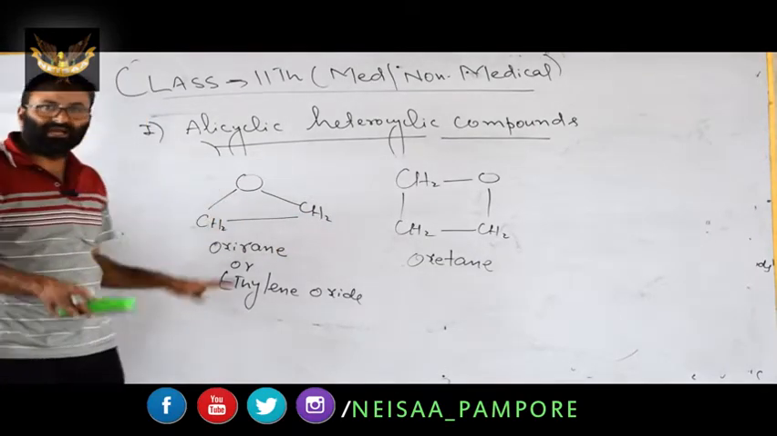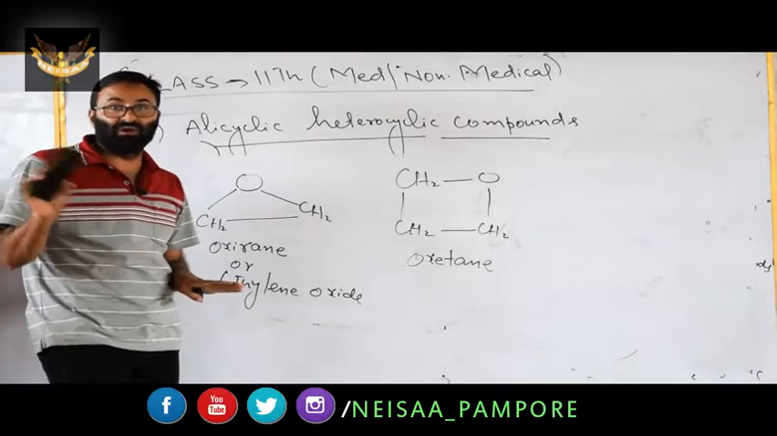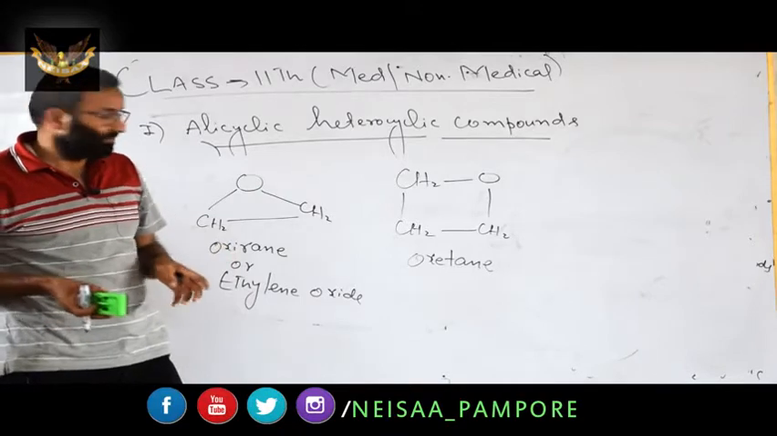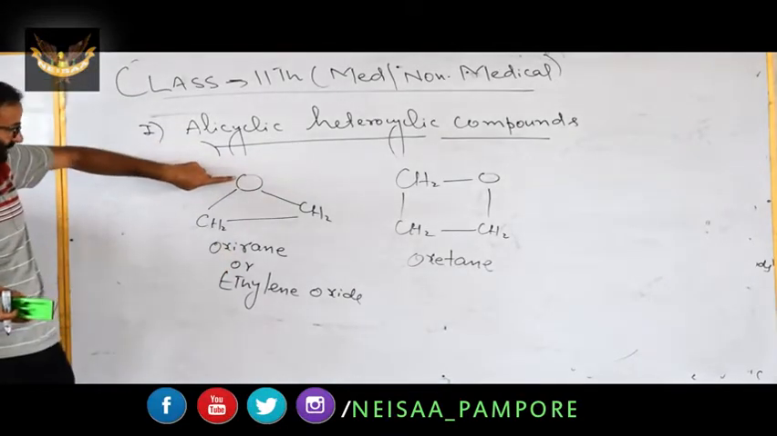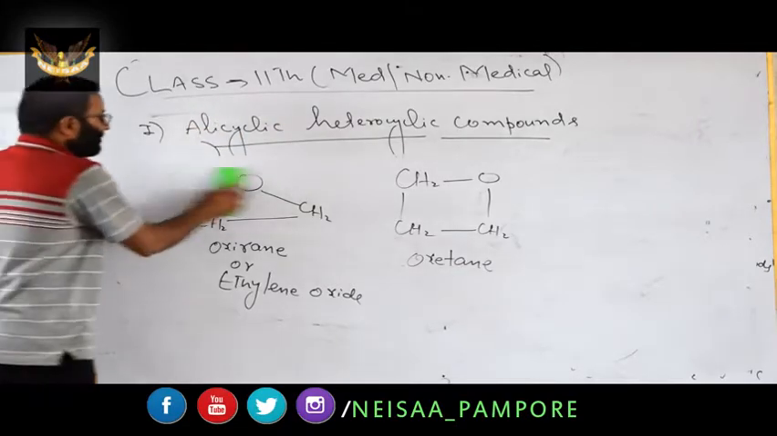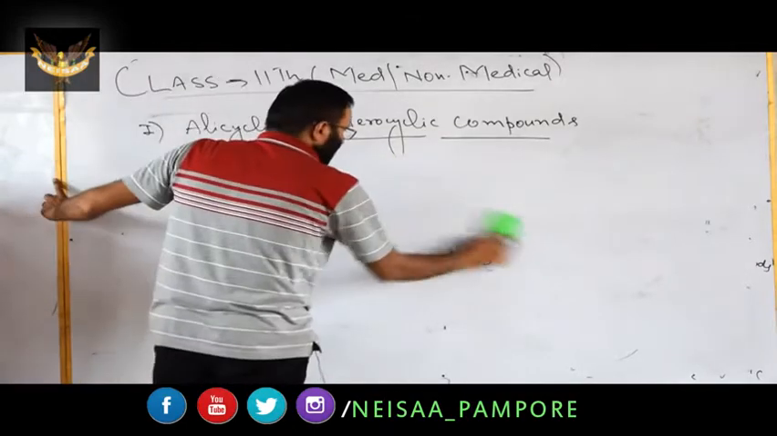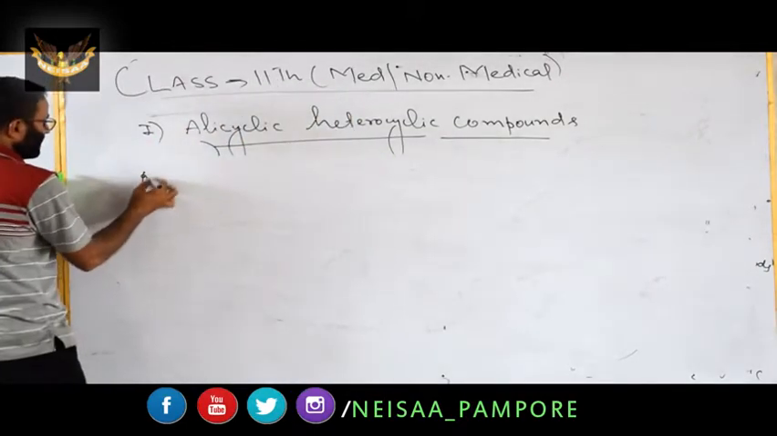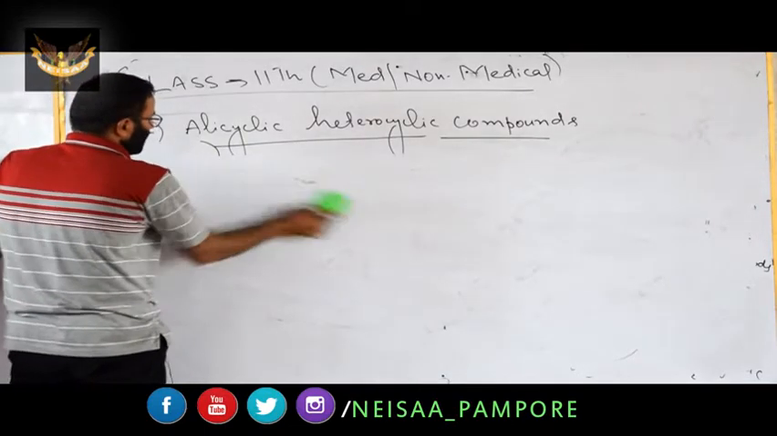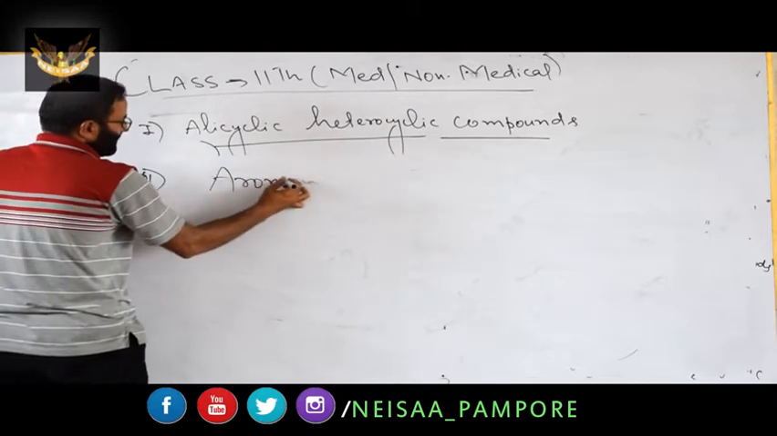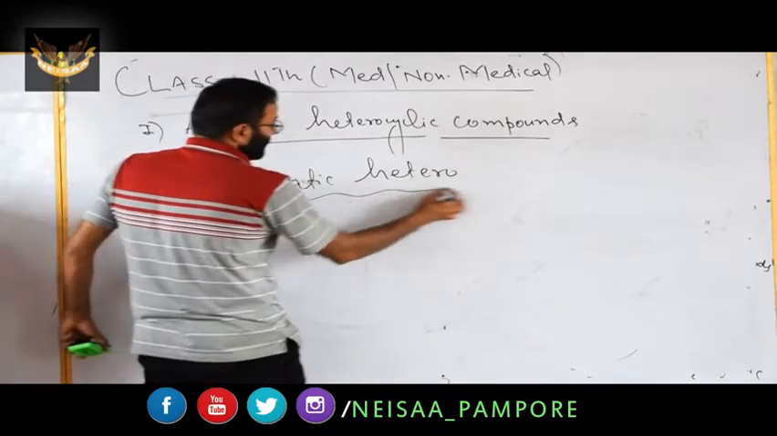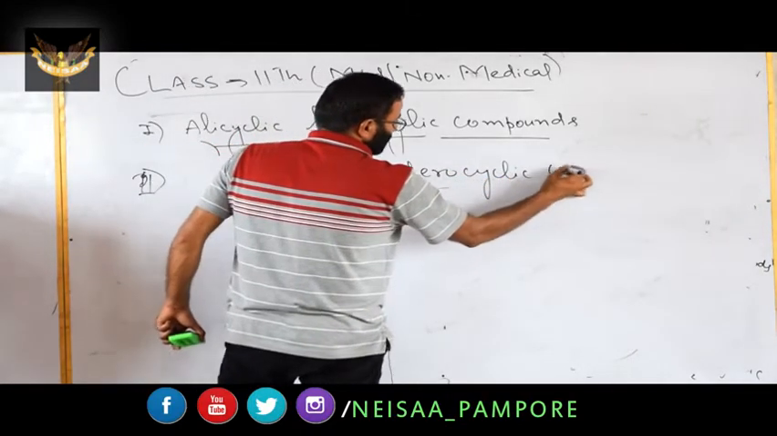These are alicyclic compounds. These are aliphatic compounds. They do not have the extra property of aromaticity. They are aliphatic, but now they have the heteroatom in their molecular structure. Hence, these are alicyclic heterocyclic compounds. Now we have the second class, that is aromatic heterocyclic compounds.